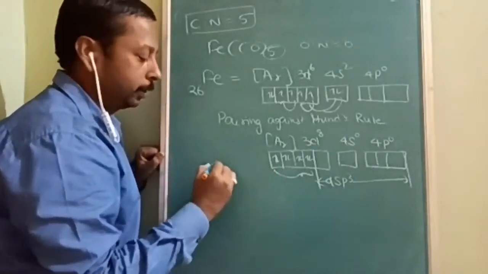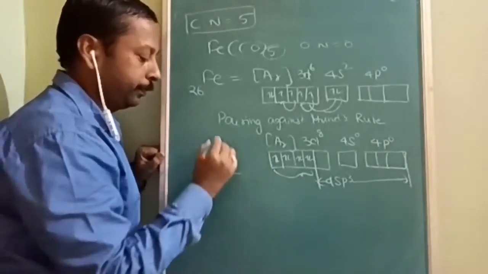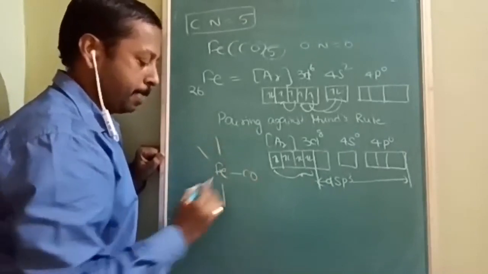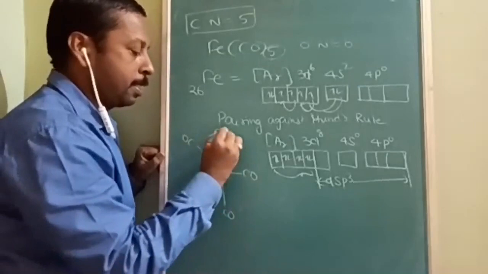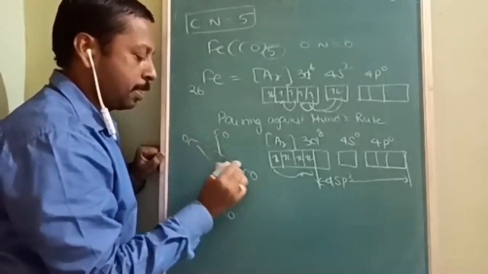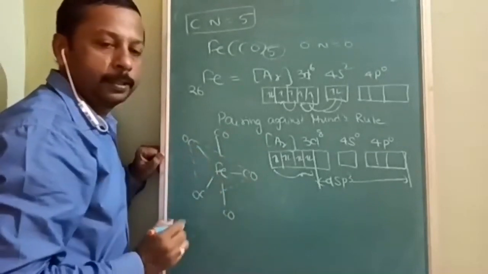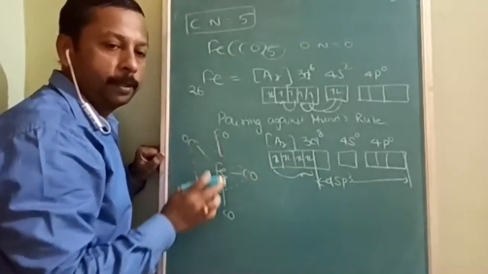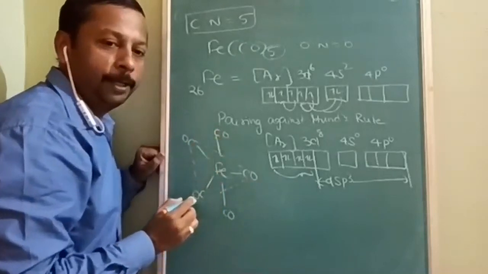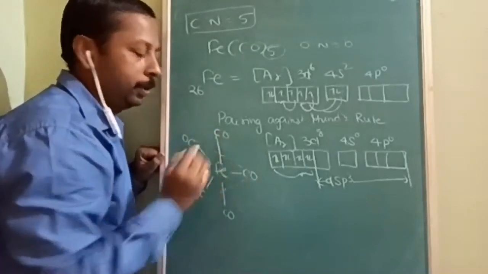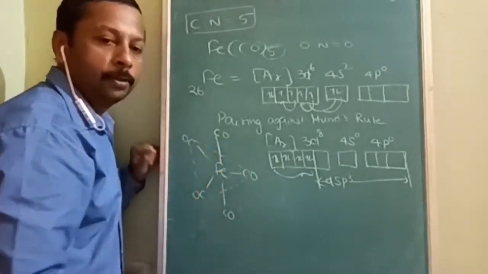Now the structure I am going to write over here. Structure wise, Fe, this is the trigonal bipyramidal. What is the structure? Trigonal bipyramidal, TBP. Do you understand now? Any doubt about this?